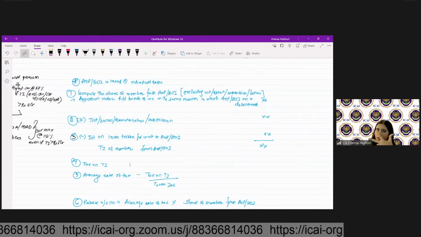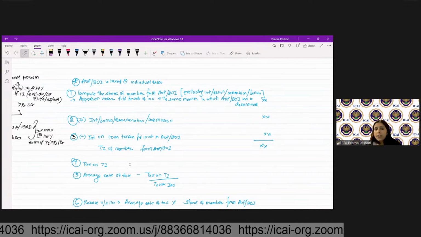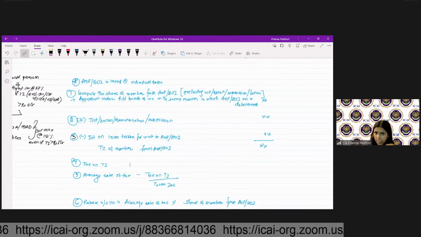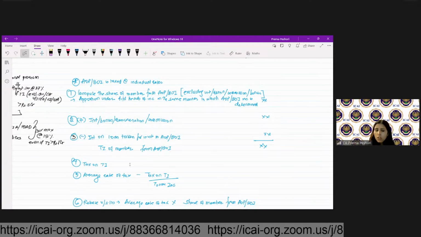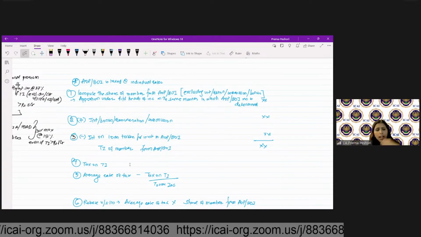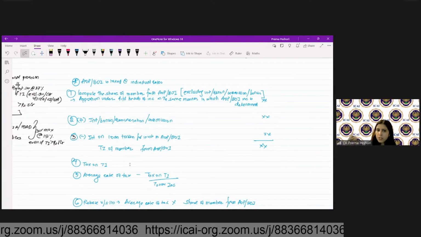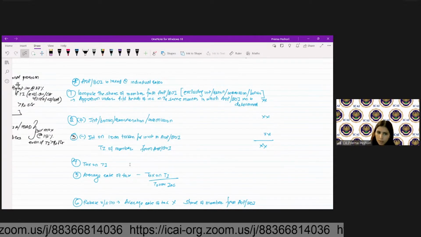Now you will add the interest, bonus, remuneration, commission. You will reduce any interest on loan that you have taken to make an investment in AOP or BOI. This way you will arrive at the total income. You calculate the tax on total income. Find out the average rate of tax, which is the tax on total income divided by total income.